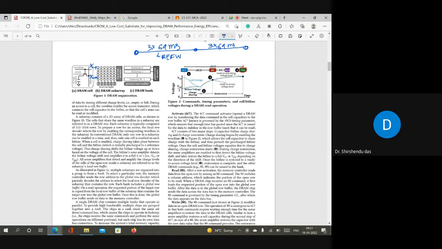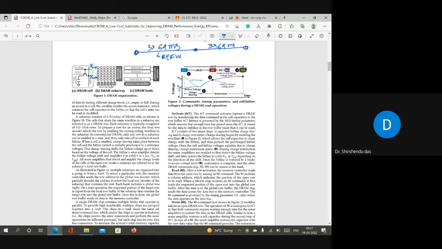So last week I also uploaded a lecture on how to perform non-blocking refresh, because when we perform a refresh, the entire DRAM device is blocked, right? While it is performing the refresh, you cannot perform normal read write operation. This is the first disadvantage of refresh.